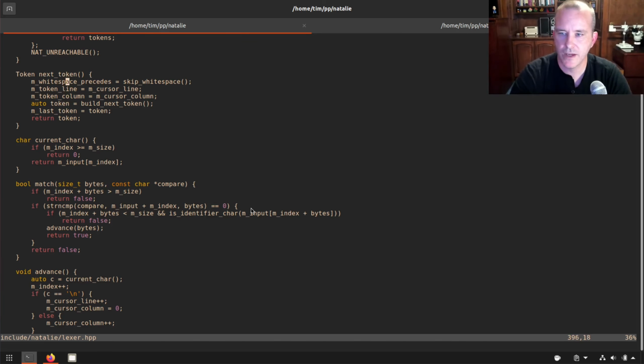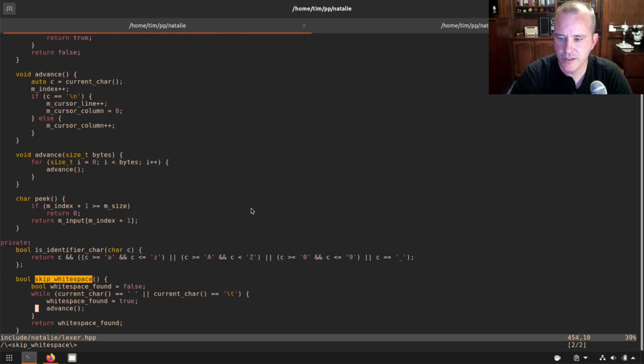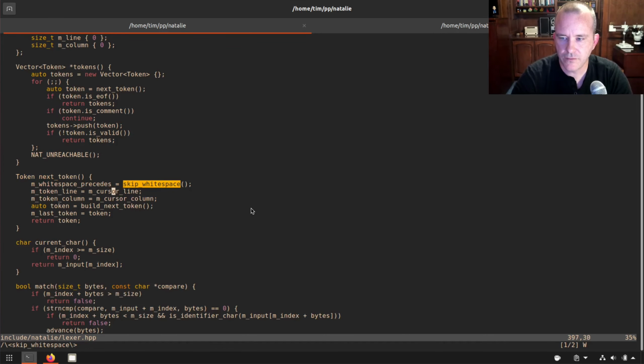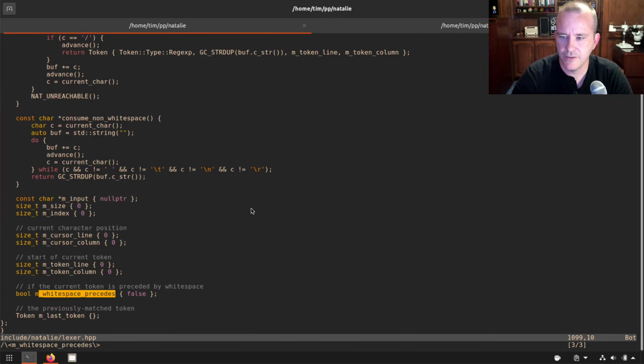And this white space stuff is pretty cool. Skip white space. Obviously I want to not count white space as anything, but there are times where white space matters. So if white space is found, then we return true from this method, and we set that to a member variable here, a member property, whitespace precedes.